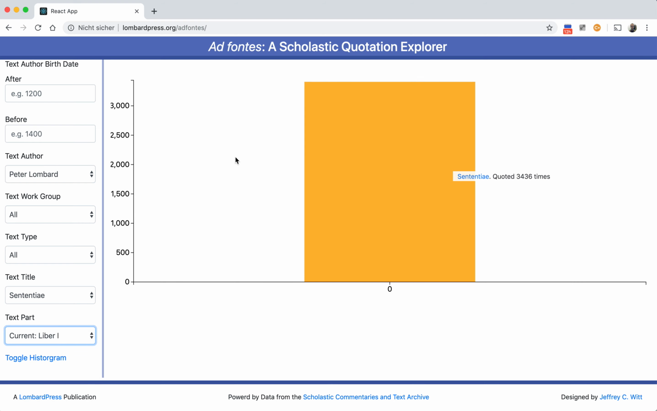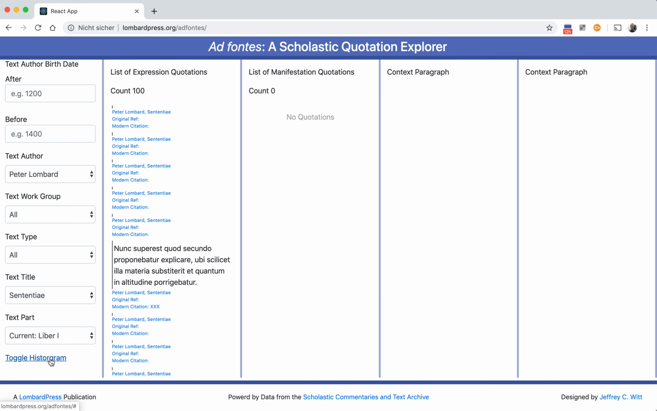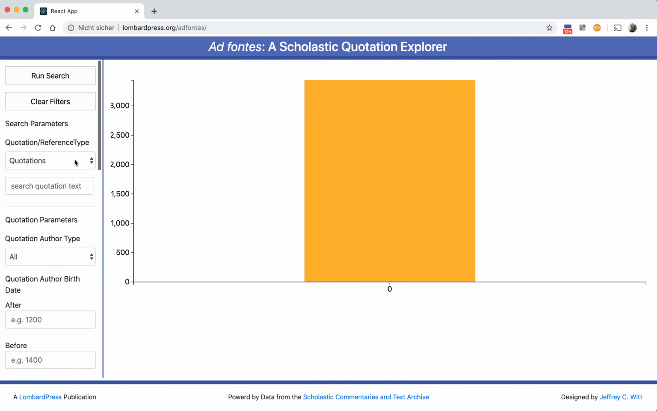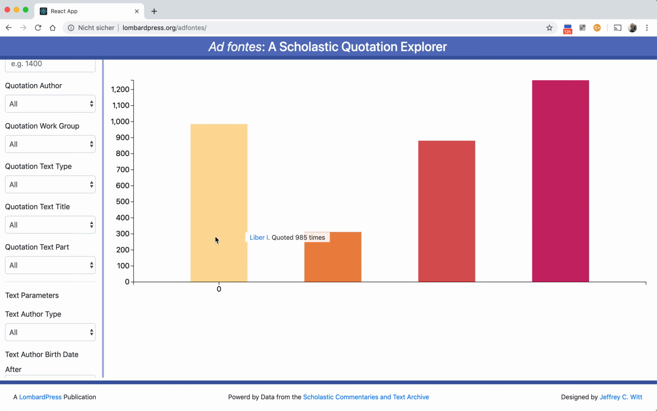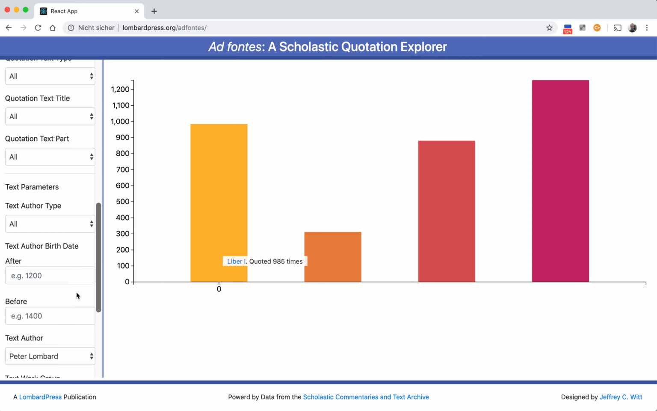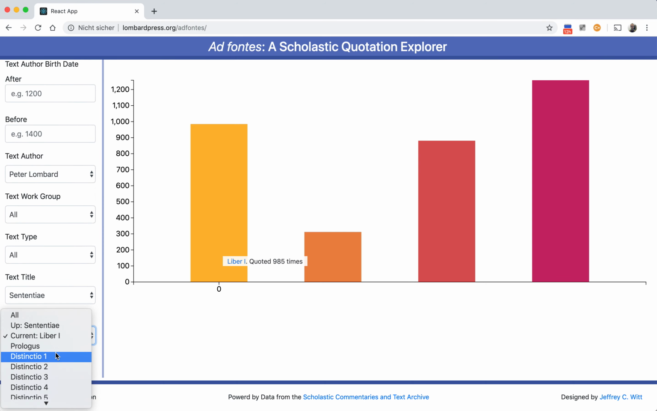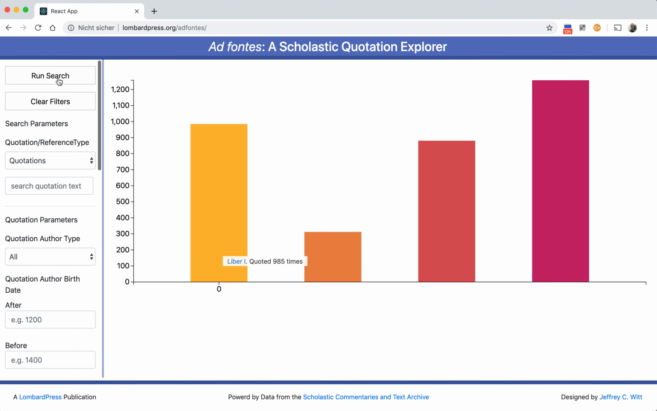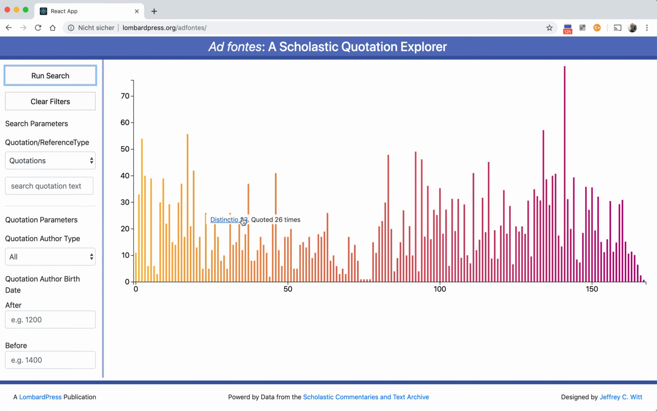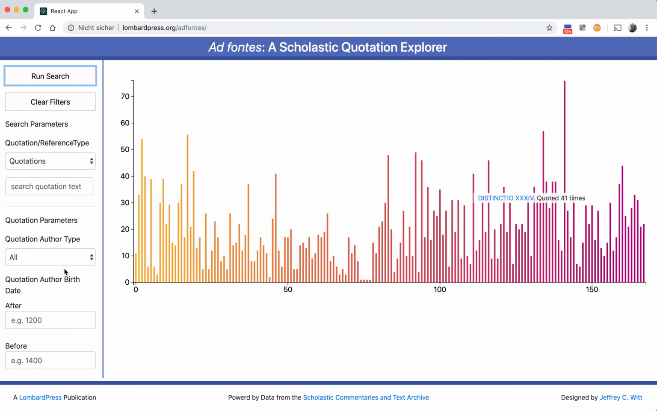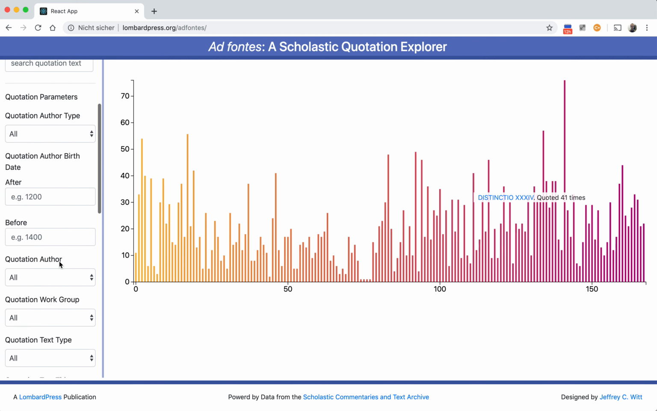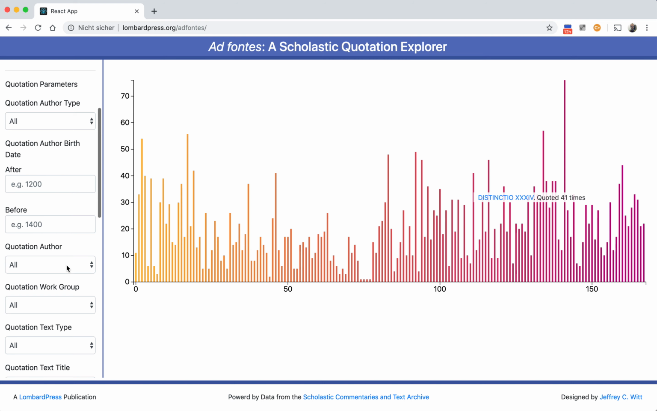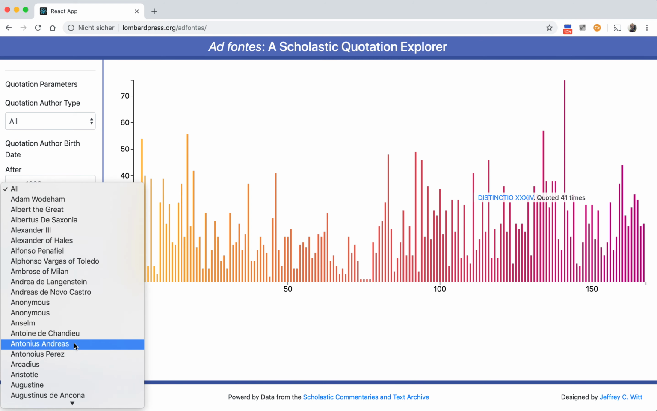And we could break this down by parts. So we could say, show me the distribution of quotations over the 4 books. Yeah. So he has 1,000 quotations in book 1, 300 in book 2, and so on. And we can break this down even further by distinction parts, and we can get a sense of quote distribution over this range. And then we could filter down our interest in his quotations to only quotations of Augustine, for example.